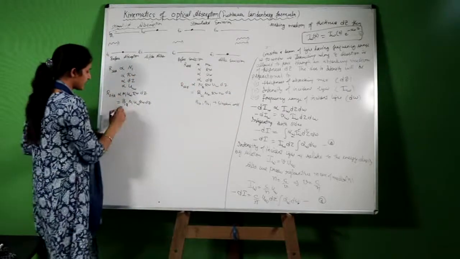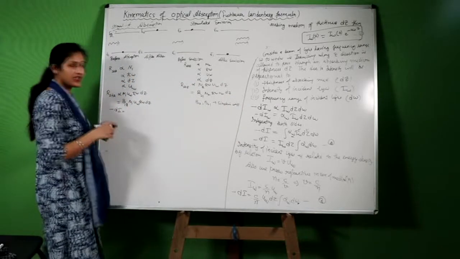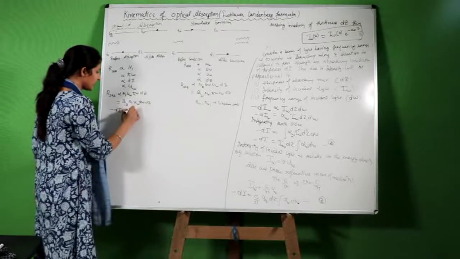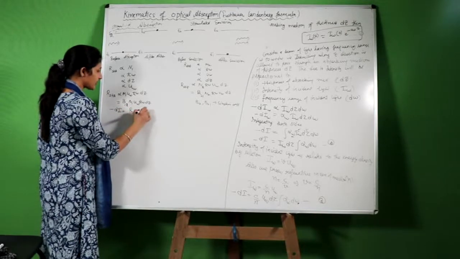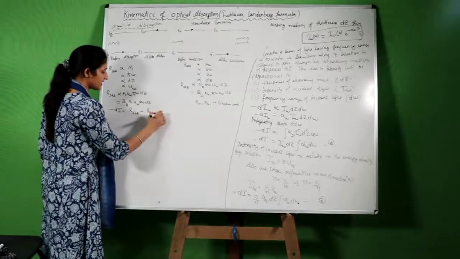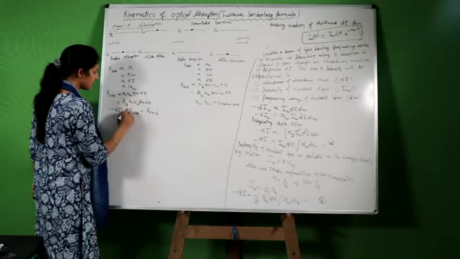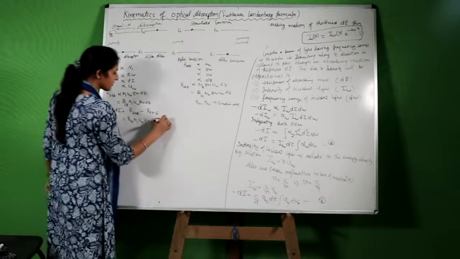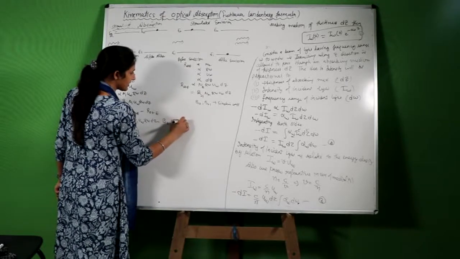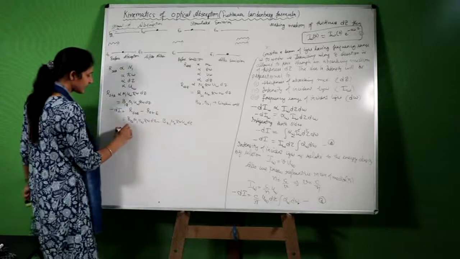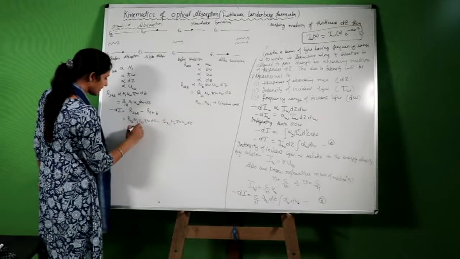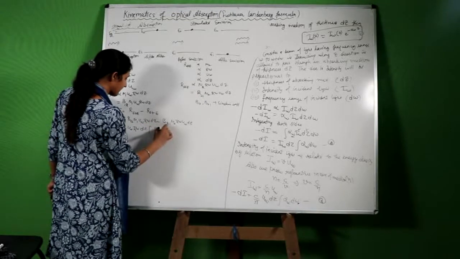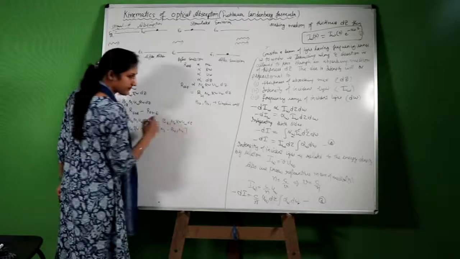Now, what is the decrease in intensity? The decrease in intensity is the absorption minus emission. This is the net change in the intensity, as absorption is not equal to emission. This decrease in intensity will be equal to the rate of absorption minus the rate of stimulated emission. Substituting both these values, we get B12 N1 U omega h cut omega dz minus B21 N2 h cut omega U omega dz. Taking the common terms U omega, h cut omega and dz, we are left with B12 N1 minus B21 N2.